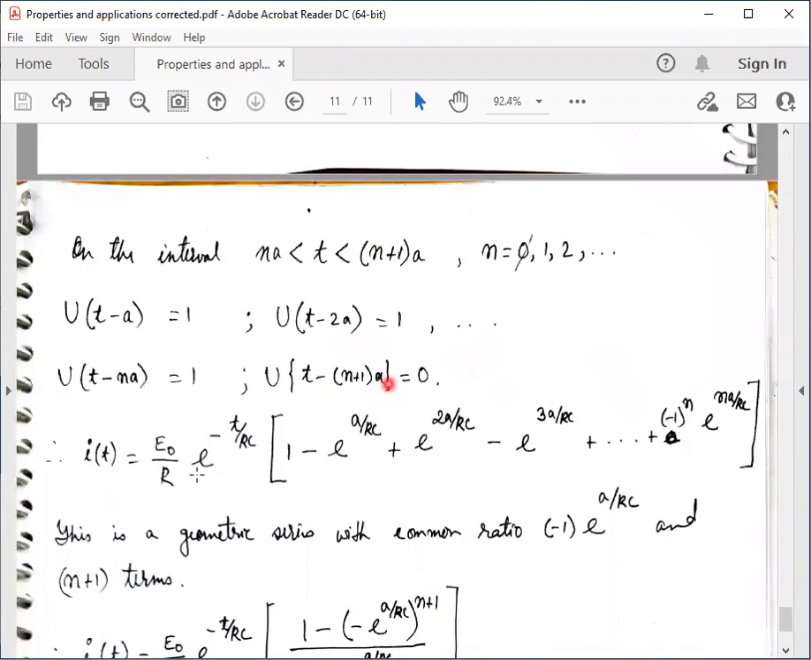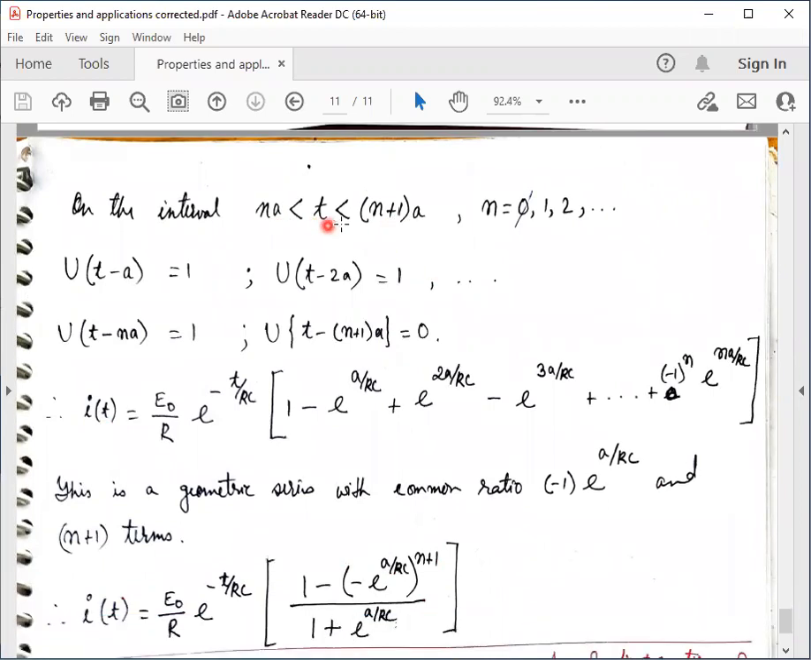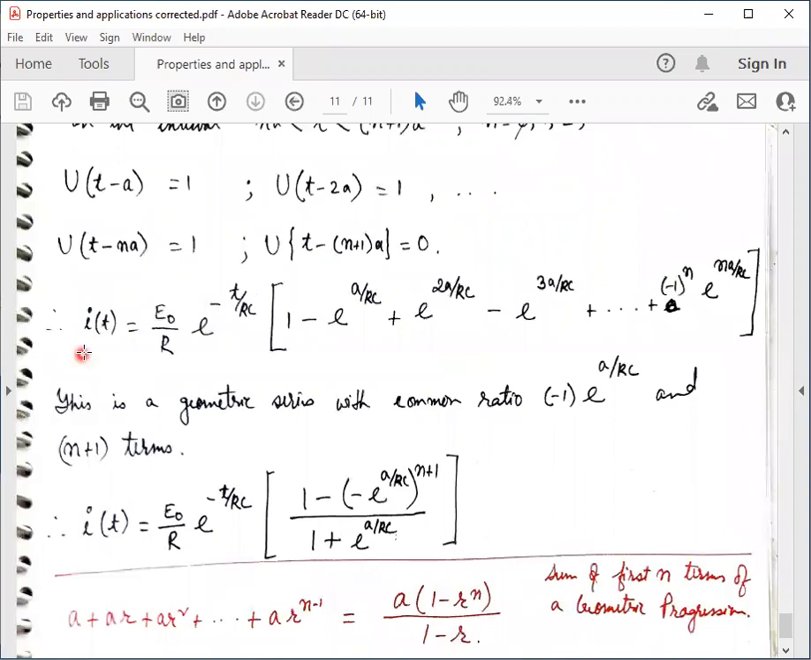This is for that value of t which lies between na and n plus 1 times a. When t lies in this interval, the value of the current is given by this expression. The term inside the bracket is a geometric series with common ratio given by this term, and there are n plus 1 terms.